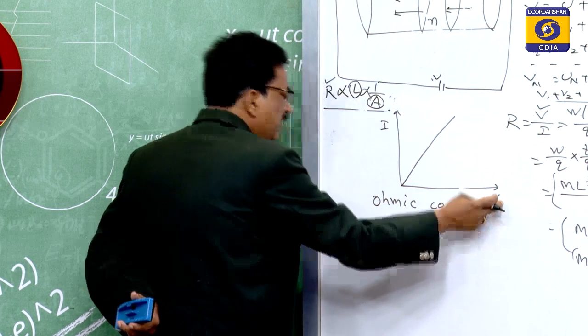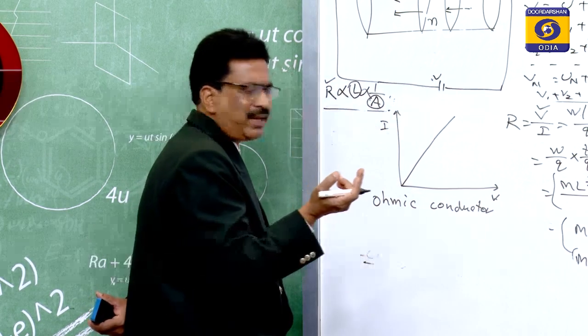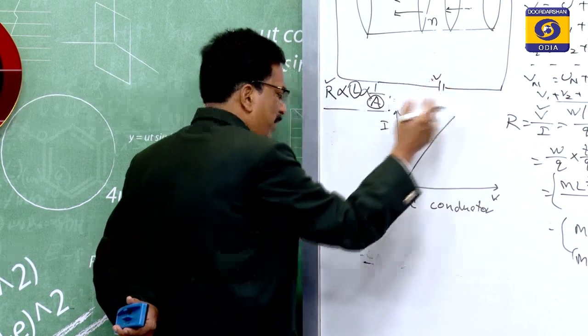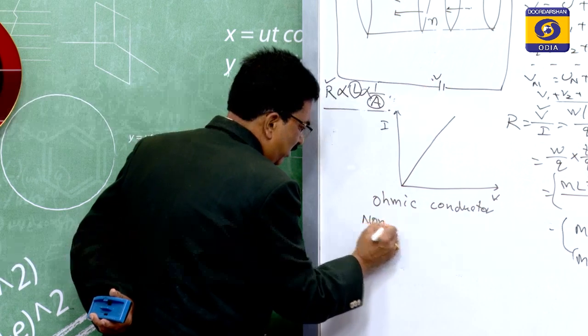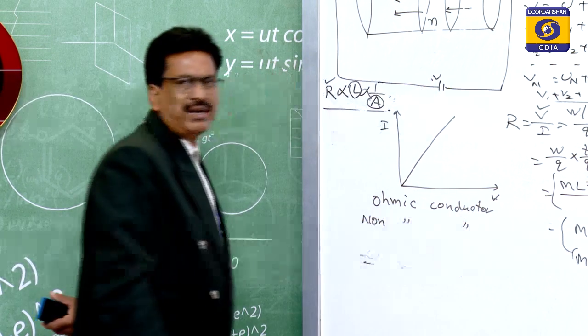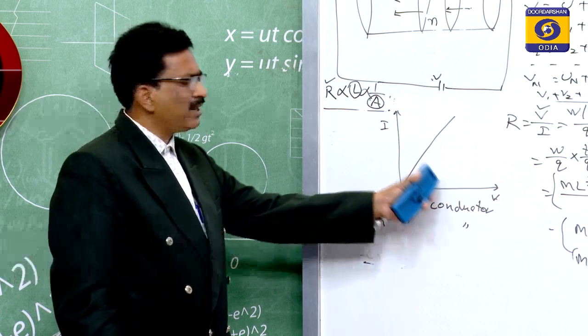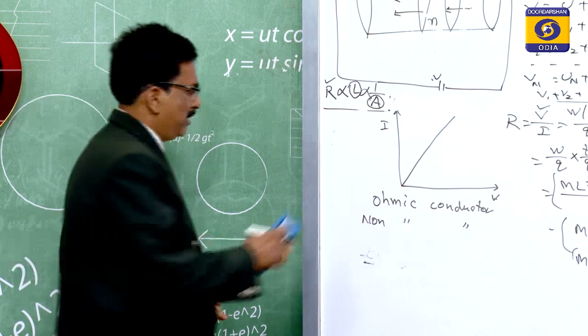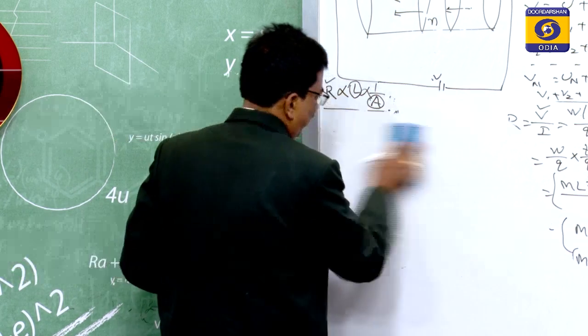And on increasing V, if I increases but not in the same proportion, then that is known as a non-ohmic conductor. So this is the ohmic conductor and the non-ohmic conductor. So this is the graphical form.